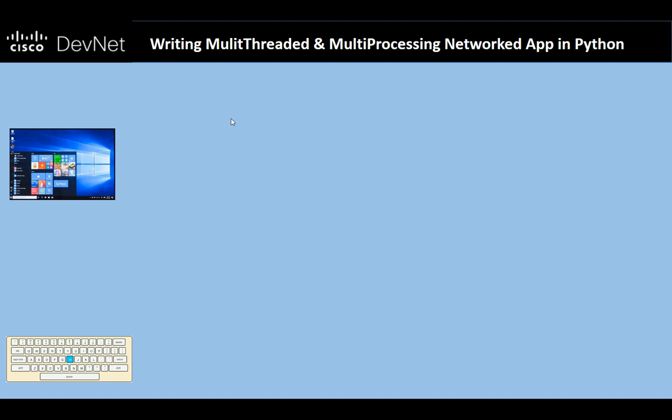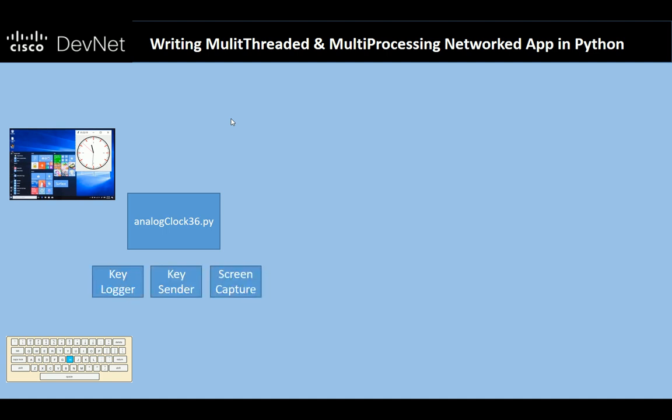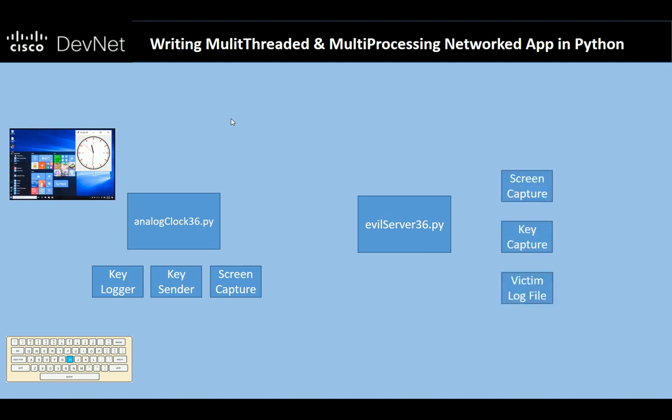So how does it work? We've got my Windows 10 machine. I've got a keyboard. What I'll do is start up Andrew's clock to show how it should work, and then we'll start up Analog Clock 36. That will spin up Andrew's code and show the real-time analog clock. And in the background, it'll spin up three threads: a keylogger that chains itself into the keyboard interrupt handler, a key sender, and a screen capture thread. In the meantime, I'll also start up our RAT server, our Evil Server 36. And that's going to spin up three independent threads.